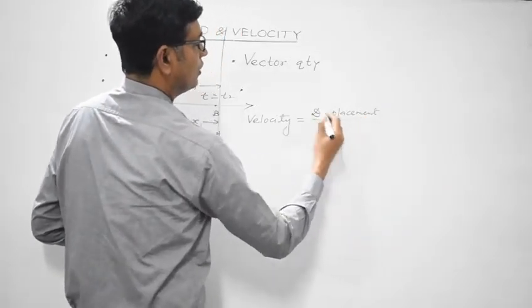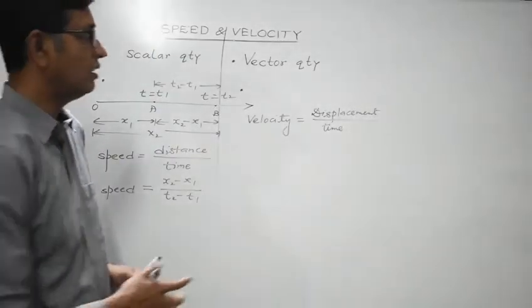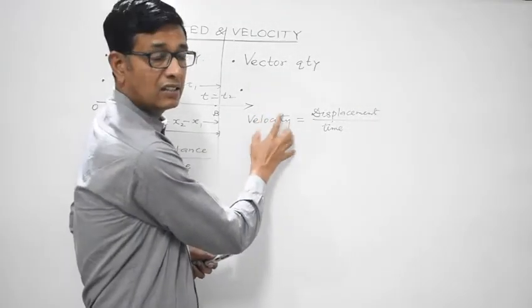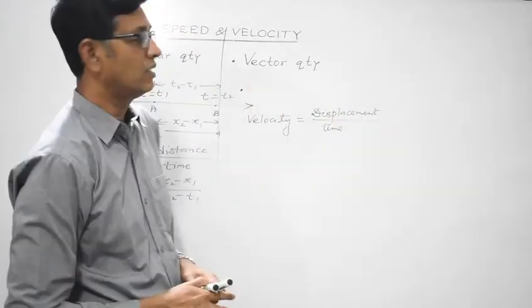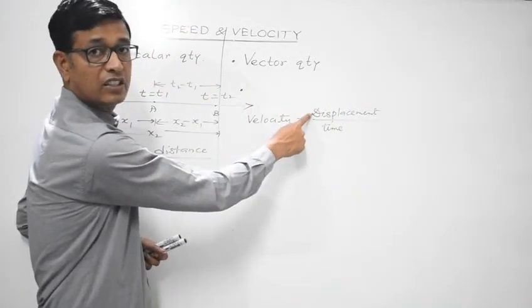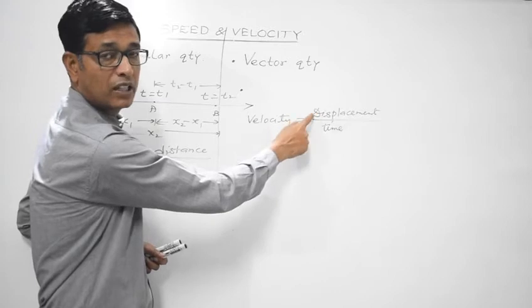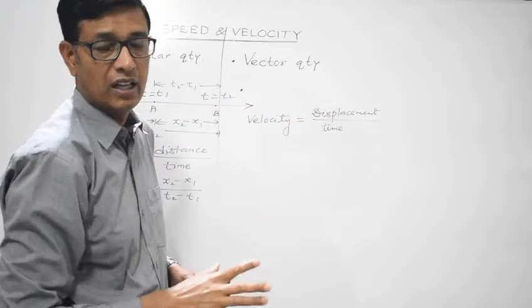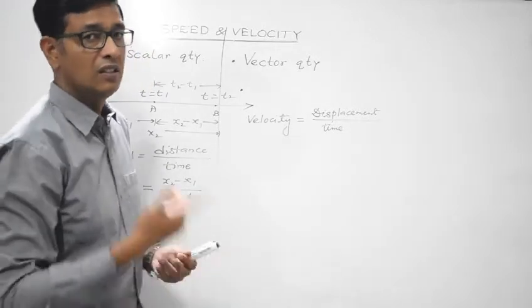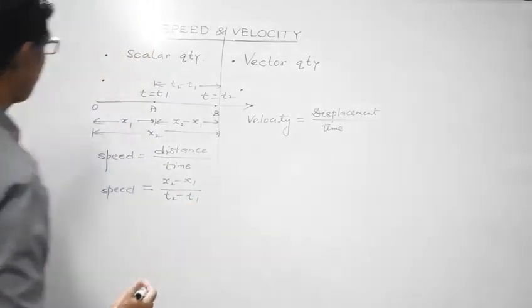This is the formula for the velocity. Displacement, as you are aware, is a vector quantity possessing both magnitude as well as direction. So velocity must also be a vector quantity having both magnitude as well as direction. Okay.